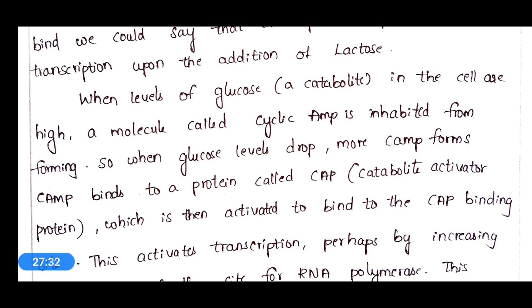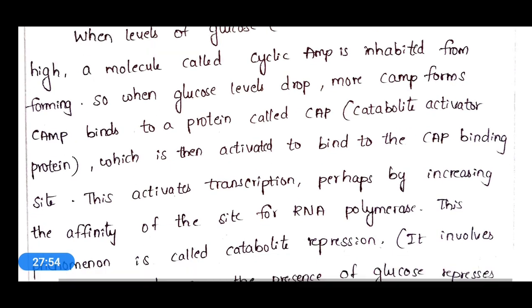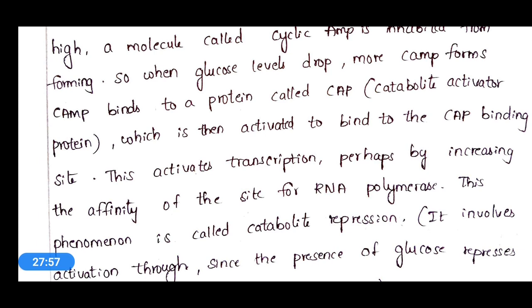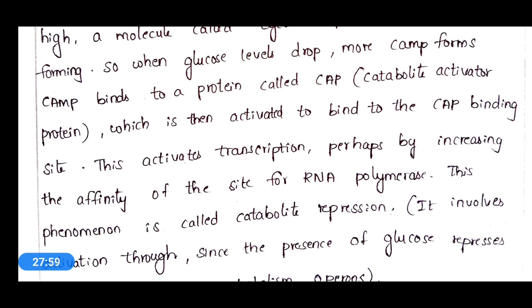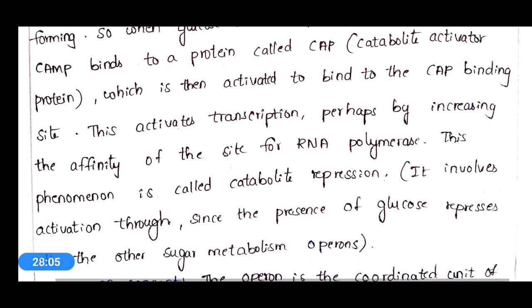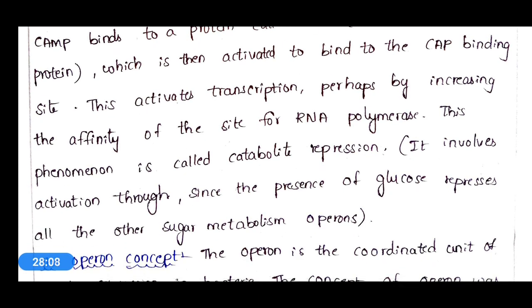When glucose levels drop, more cAMP will form and the cAMP binds to a protein called catabolite activator protein, which is then activated to bind to a CAP binding site, and this activates transcription perhaps by increasing the affinity of the site for RNA polymerase. This phenomenon is called catabolite repression, and it involves activation, since the presence of glucose suppresses all the other sugar metabolism operons.